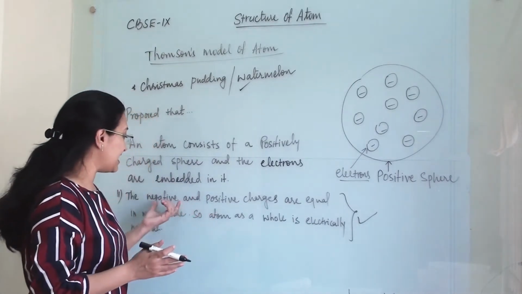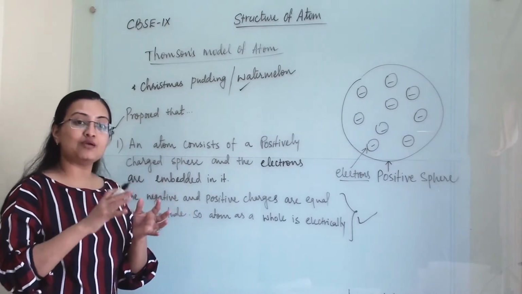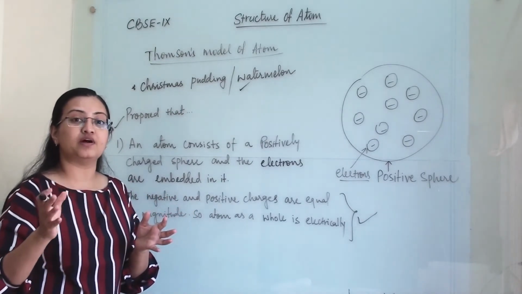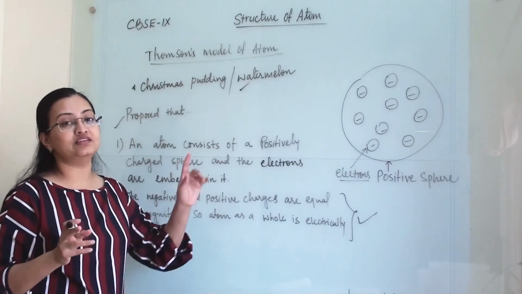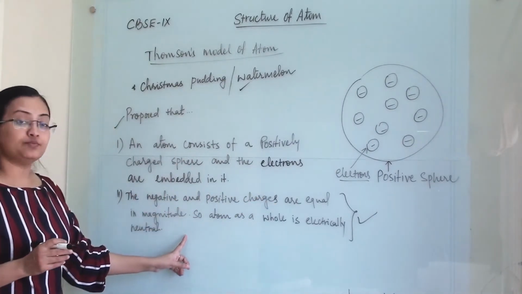So he said that whatever magnitude the negative particle has, the same magnitude of positive particles will also be carried in this structure of the atom. So these were the 2 points he proposed.